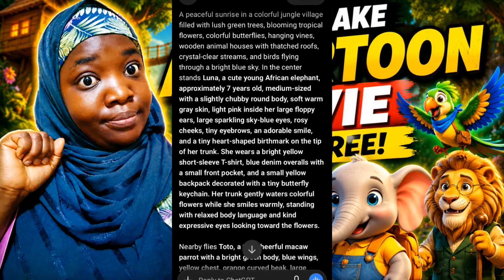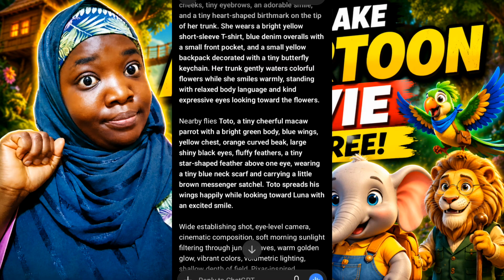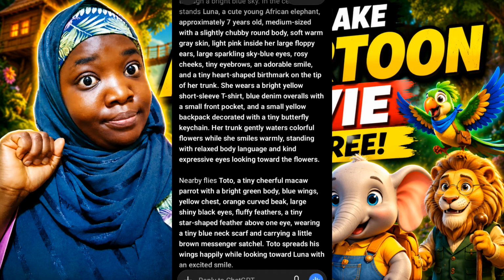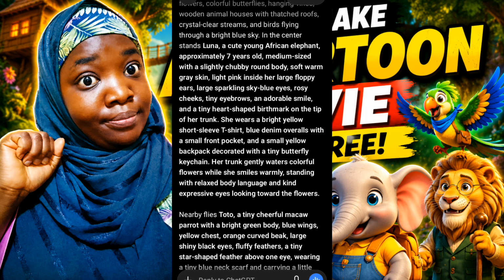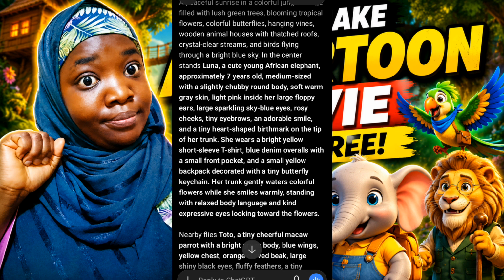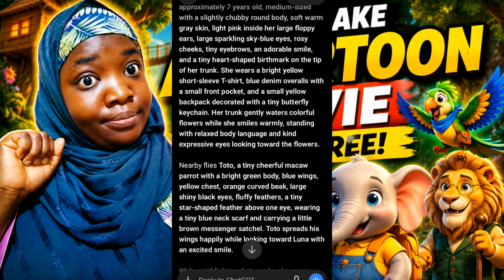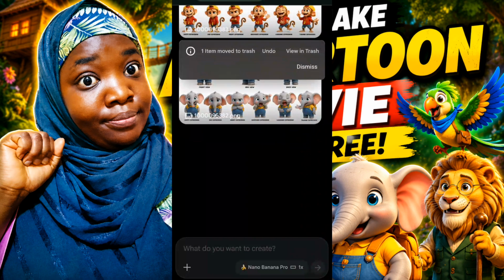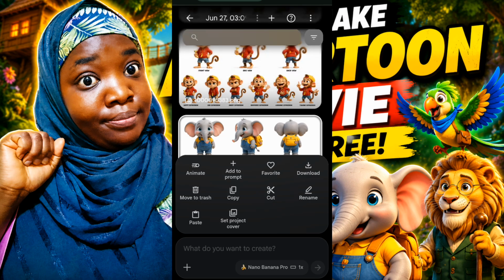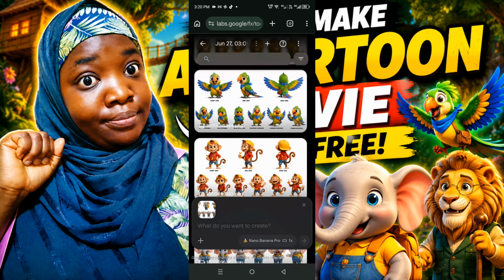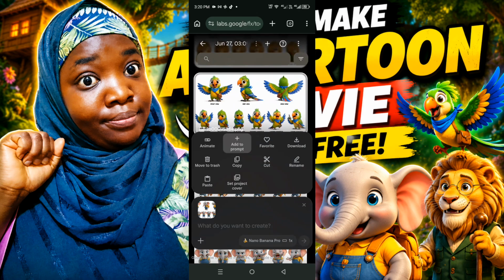One thing you need to also do aside from copying it is to read through your first scene and determine which characters are in your first scene. For example, for this first scene, I can see that Luna the elephant and Toto the parrot are in this first scene. So once I copy the prompt for the first scene, I'm going to return back to Flow AI. And what I'm going to do now is tap on the elephant and then click on add to prompt, in order to add the character sheet of the elephant to the prompt. I'm also going to scroll up and then add the character sheet of the parrot to the prompt too.